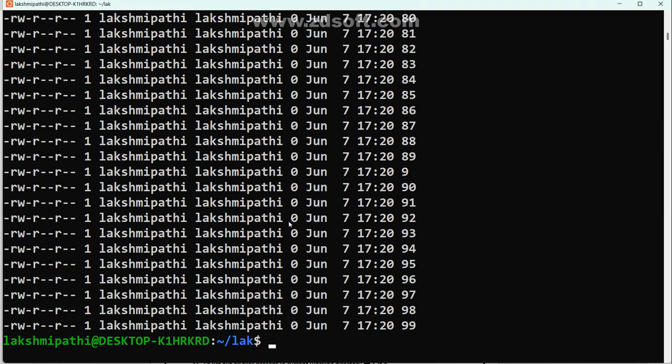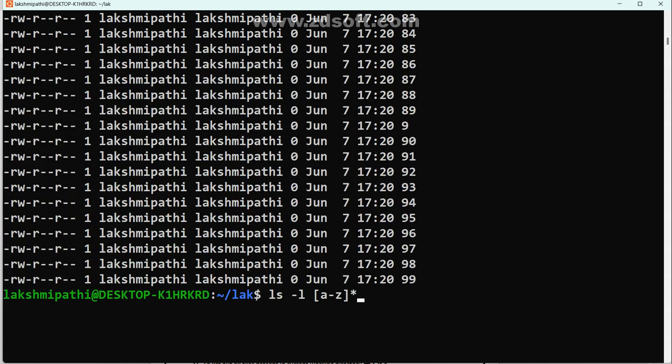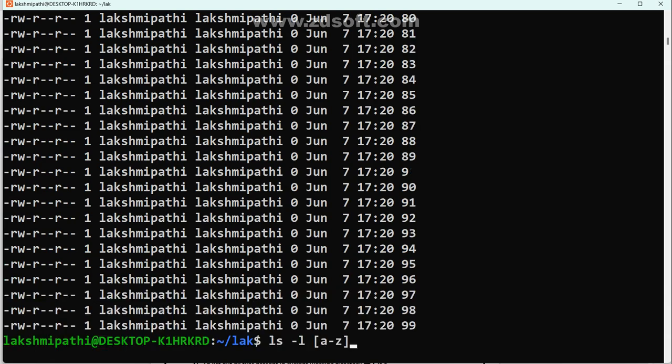Now see the specialty of ls hyphen l. Suppose you want to specify A, B, C, D, E, F, G, H up to Z. Very complex, right? That's why they gave A to Z. This is star, very simple. After the star I specified A to Z. Did it work or not? Even see, I am giving A to Z after the question mark.